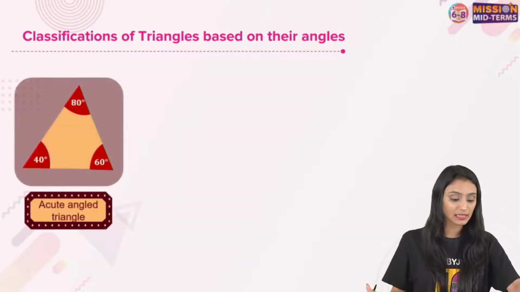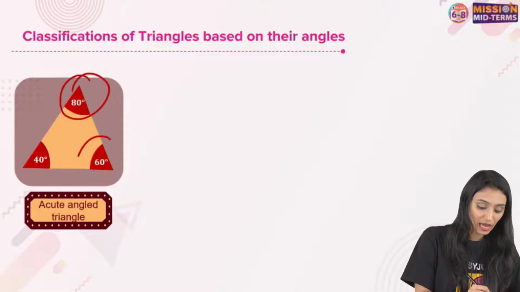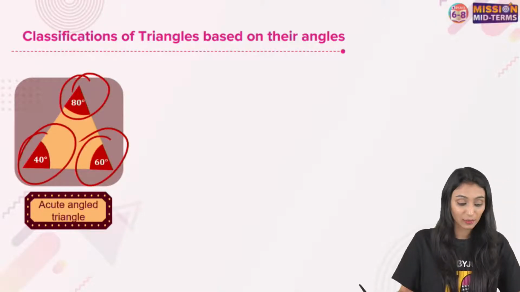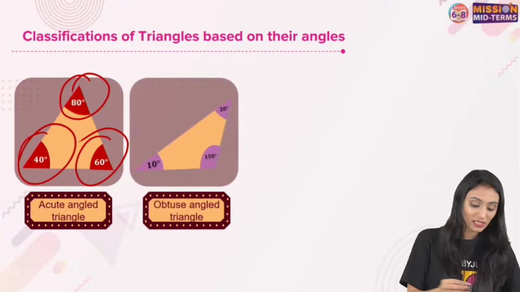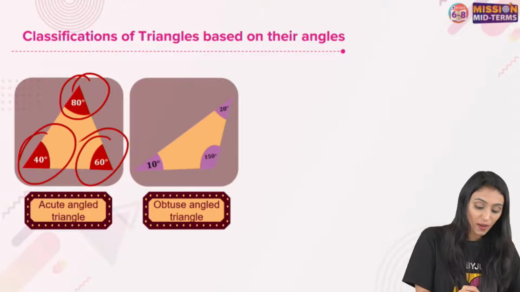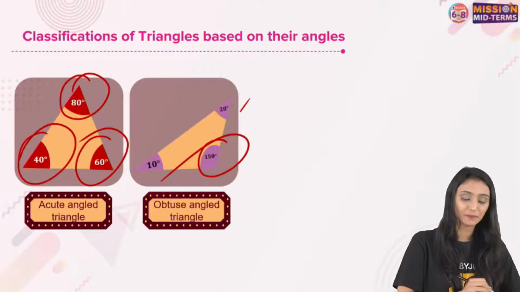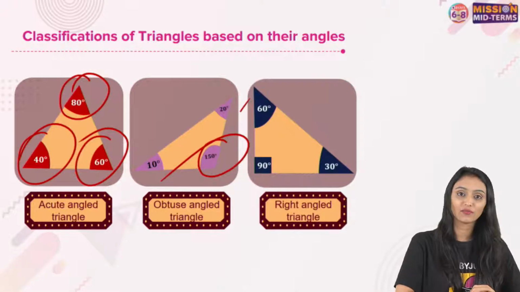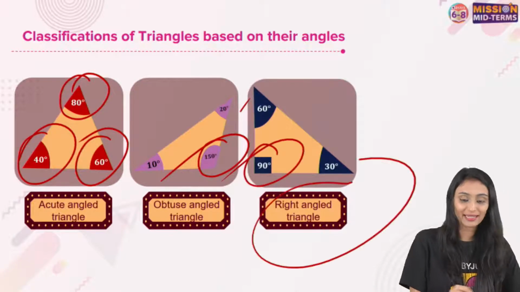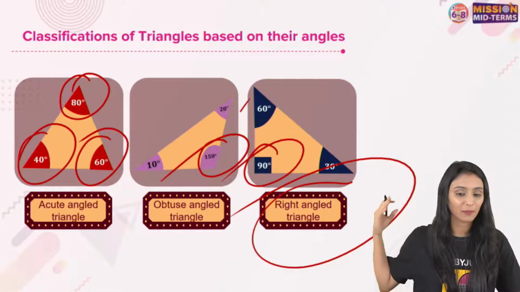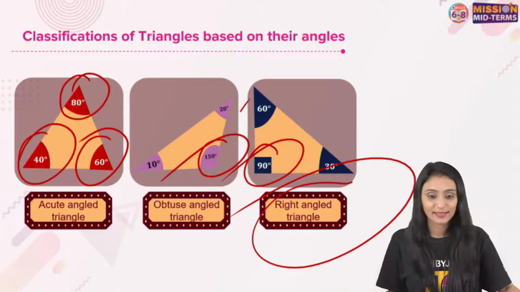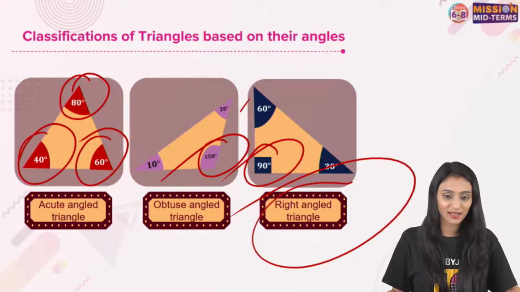Now based on their angles, if all the angle measures are less than 90 degrees, we call it an acute angle triangle. You can see if one of the angle measures is more than 90 degrees, then it becomes an obtuse angle triangle, right? And here, if one of the angles measures 90 degrees, we call it a right angle triangle. Different types of triangles based on their angles. Yes, any doubts? These are easy, right?